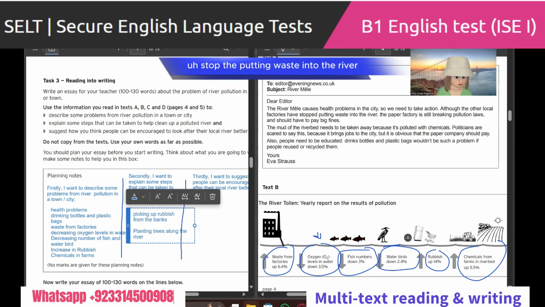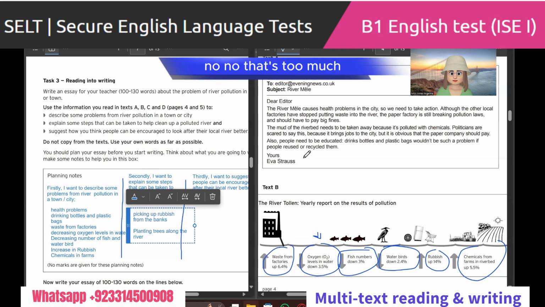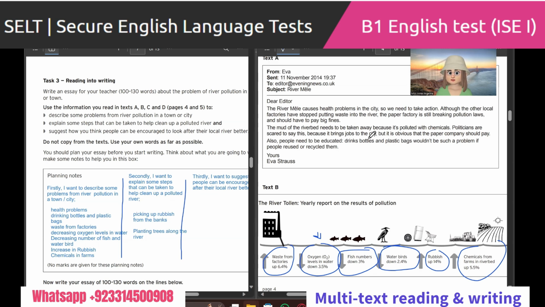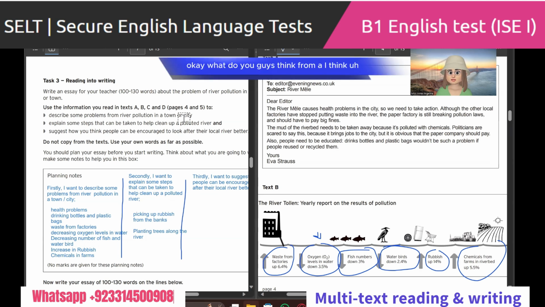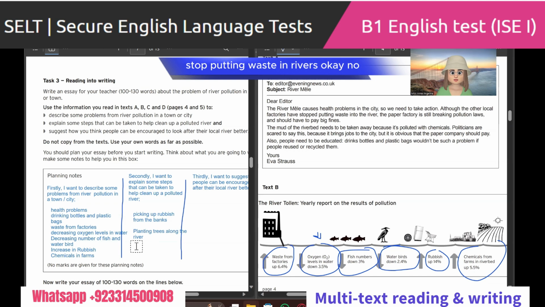Stop putting waste into the river. Okay. The mud of the river needs to be taken away. No, that's too much. I think they're also saying in here some steps that can be taken to help clean up a polluted river. What do you guys think from A? I think stop putting waste in rivers. Okay, stop putting waste in the river. No, it is about cleaning the river.